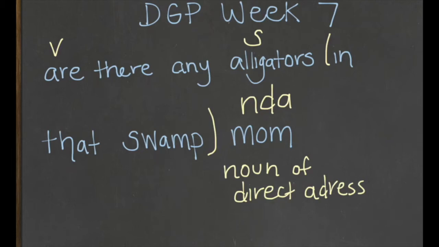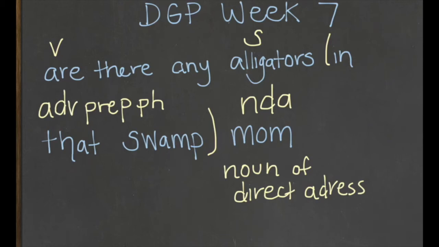We know that this is a prepositional phrase, so we're going to label it prep PH, and we're leaving room at the front to label whether this is an adjective or an adverb prepositional phrase. In this case, we ask ourselves, is it "are in the swamp" or "alligators in the swamp"? "Are" makes more sense in this case, so it's modifying the verb. Since it's modifying the verb, it's going to be an ADV, adverb, prep phrase.